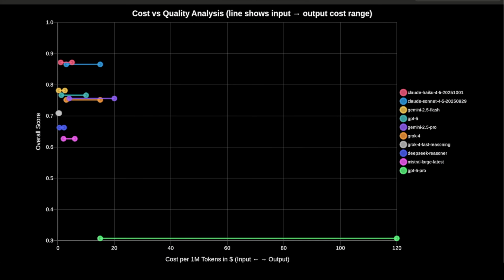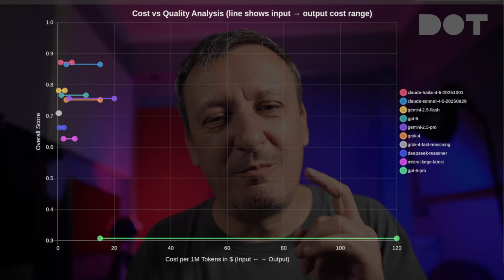Now, let's talk about cost, because this is where things get interesting. The cheapest model isn't always the best value, and the most expensive definitely isn't either. For example, Grok 4 Fast Reasoning absolutely dominates the cost-performance category. It accomplished a value score more than 3.5 times better than the next competitor. At 35 cents per million tokens, that's 20 cents for input and 50 cents for output, it is the cheapest model in this evaluation. But here's the catch.